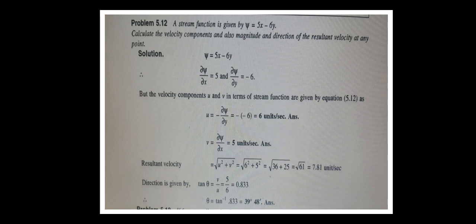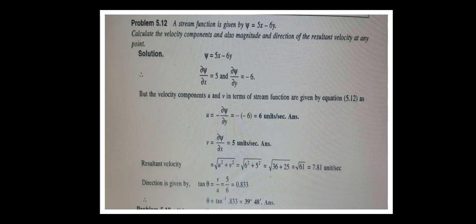But the velocity components u and v in terms of stream function are given by the equation u is equals to minus dou psi by dou y. So that implies minus of minus 6, that is equal to 6 units. V is equals to dou psi by dou x is equal to 5 units. Then what is the resultant velocity? Only for 2 dimensions, root of u square plus v square. Substituting u value and v value, we are getting 7.81 units.